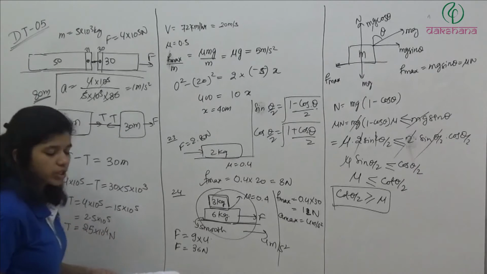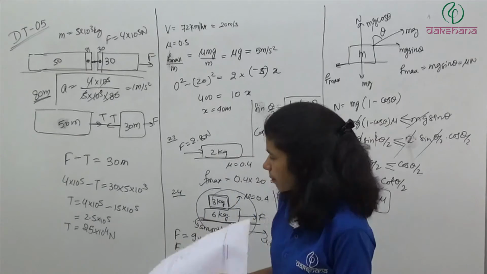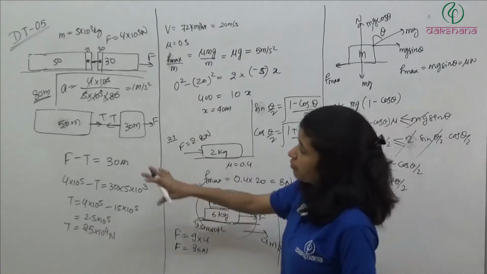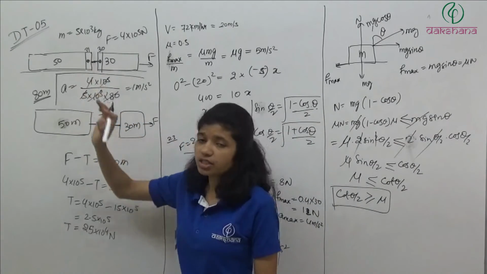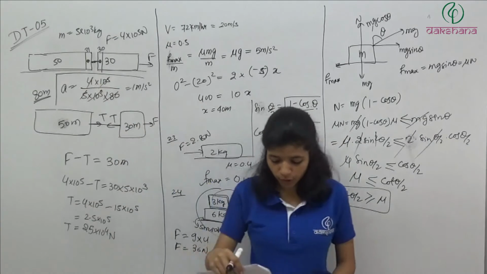So tension की वैल्यू कितनी आ गई? 25 into 10 to the power 4 Newton, which is given in the first option. ठीक है. So the tension which is acting between the 30th and 31st block is equal to 25 into 10 to the power 4 Newton.